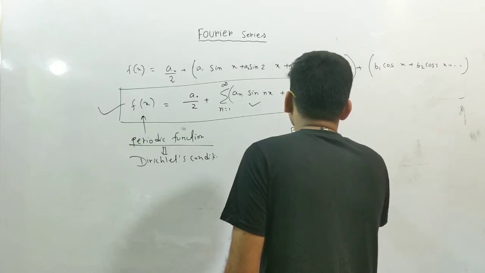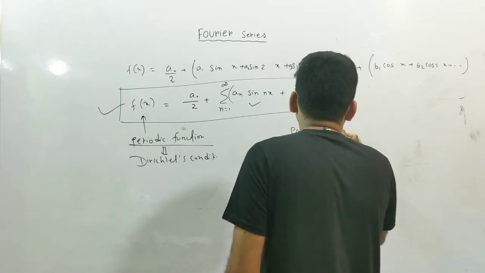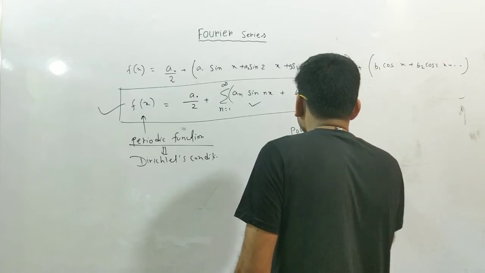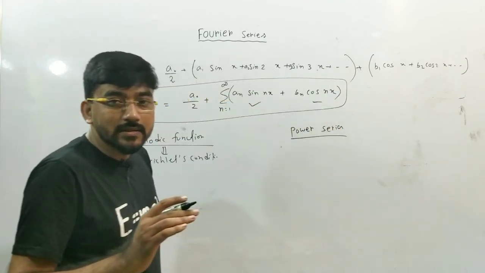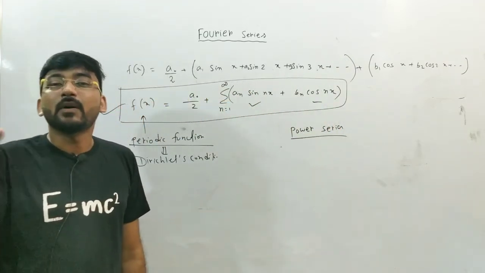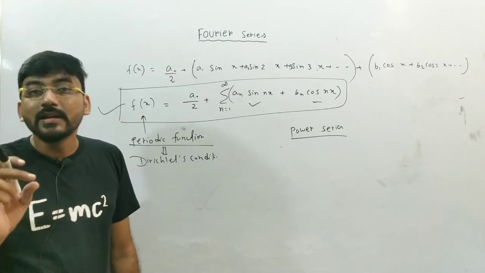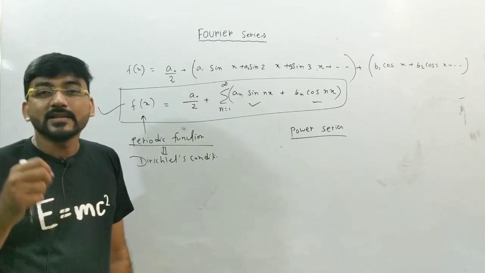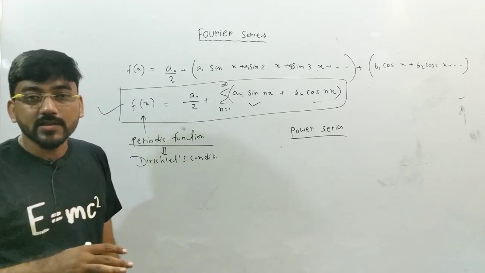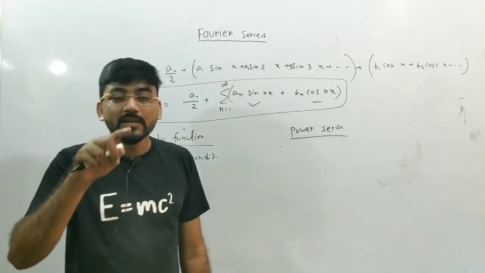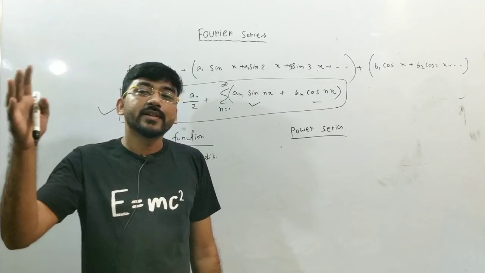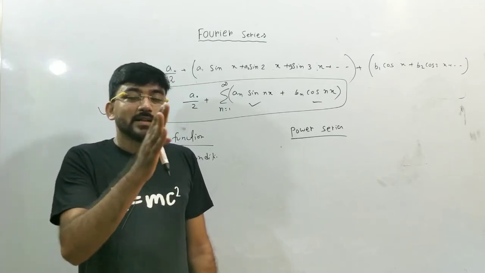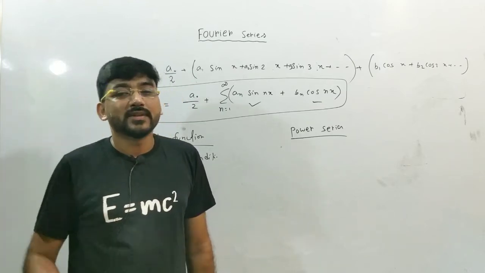If you study power series, then you know that the coefficient of the power of x needs higher order derivatives also, like f dash x, f double dash x, f triple dash x. If you know about Taylor series, the coefficients of x square, x cube, x to the power 4 involve successive differentiation.